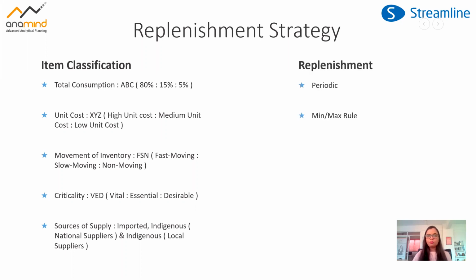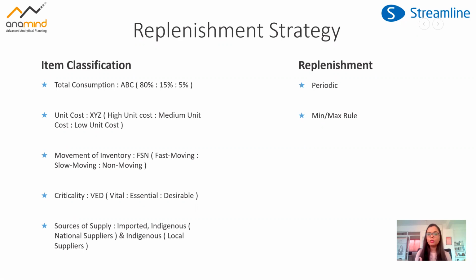Okay, so now comes the replenishment part. Majorly in industry, there are two different strategies that we use. One is periodic, and the other one is the min-max rule. Both have certain advantages and disadvantages, and that's why item classification becomes much more important.